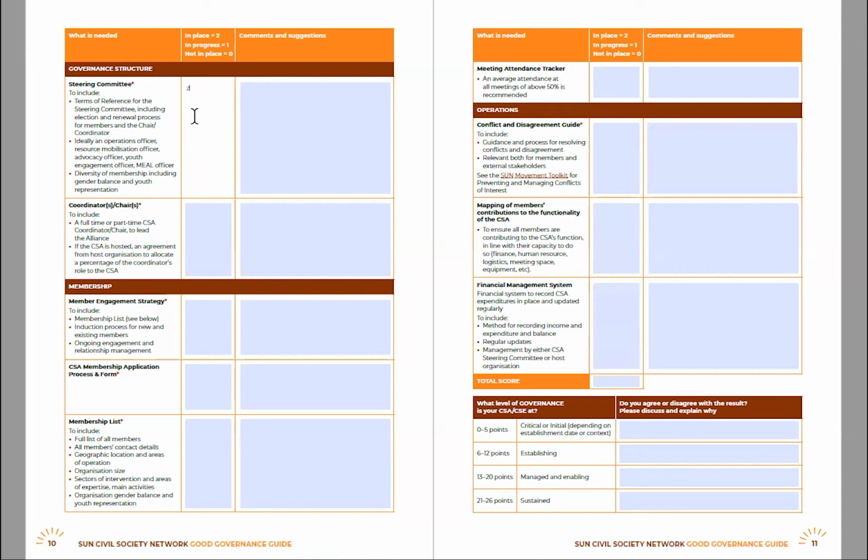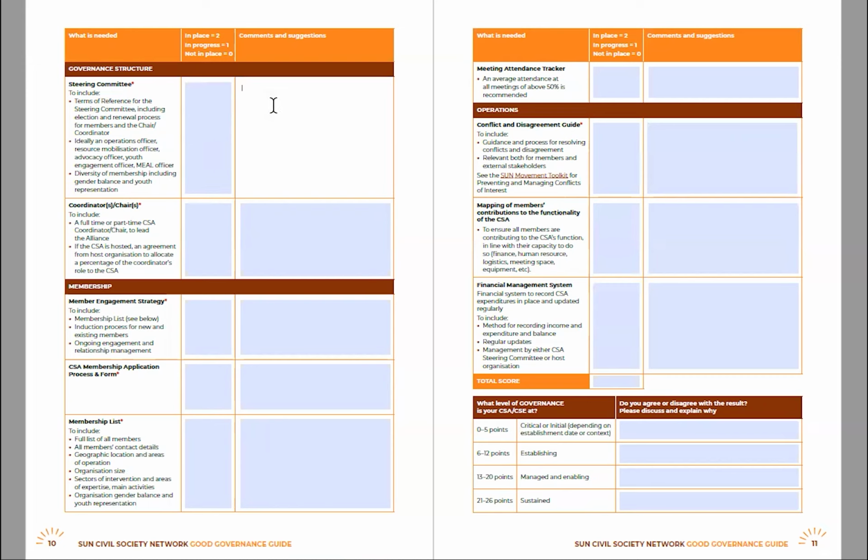If it is in progress or in development, you can mark a 1. And if you do not have this, you can mark it as a 0. However, if you do not have this, that's absolutely fine. We will then support you to be able to develop these areas, whether they are documents or processes or structures.